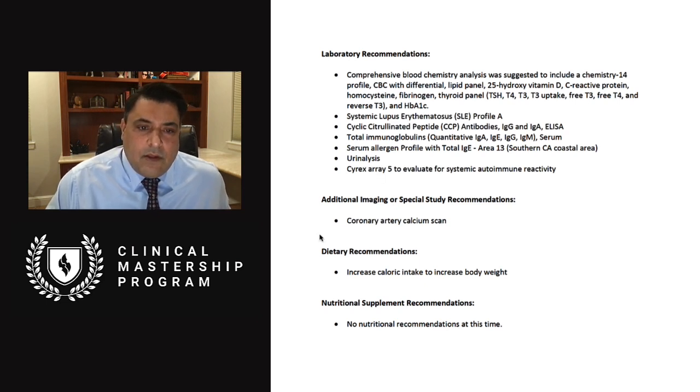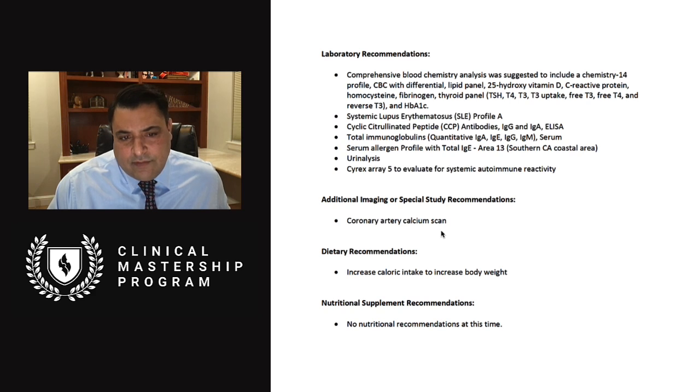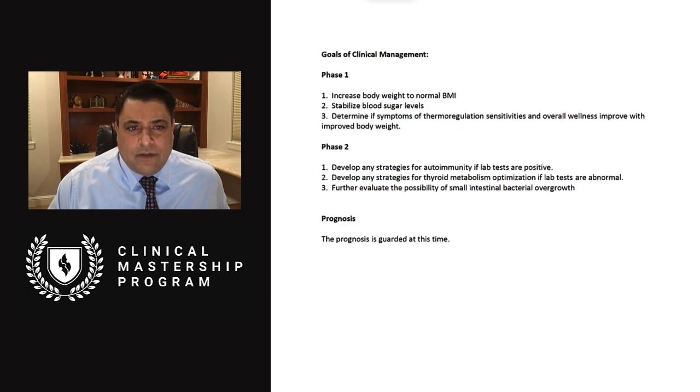do that. Want to make sure she gets a coronary artery calcium scan, just because of her age and some of these weird vascular issues and her borderline ankle-brachial index patterns. This will be one of the most important things, increase caloric intake to increase body weight. Then no nutritional recommendations at this time because we're trying to figure out what the pathophysiology is, and ultimately she doesn't have a micronutrient issue. Is the key thing. She has a macronutrient issue. She's underweight. So we want to see if we can improve that.